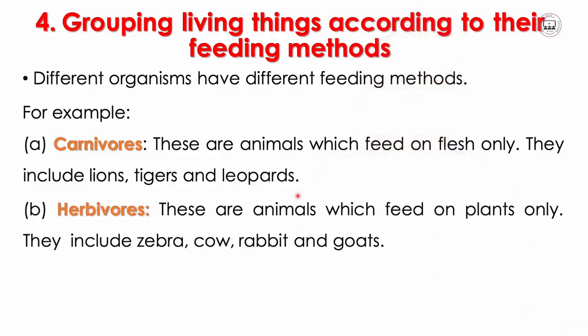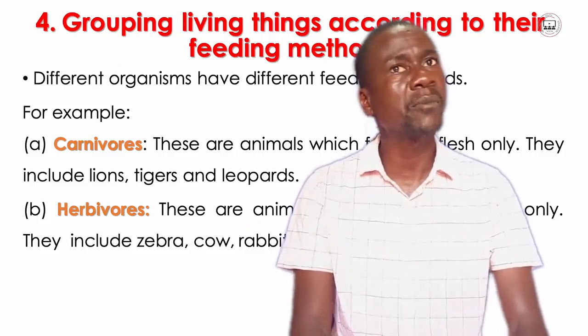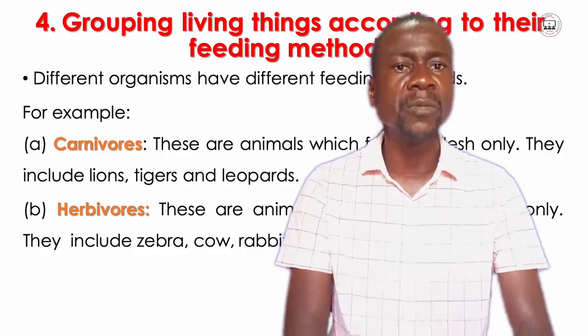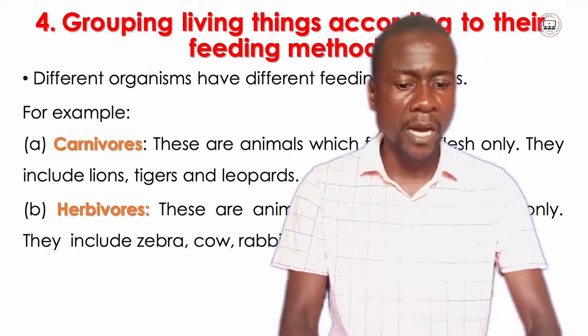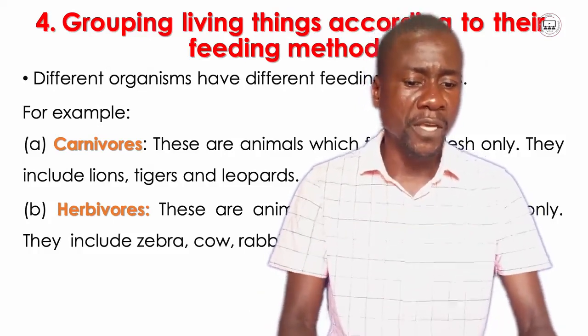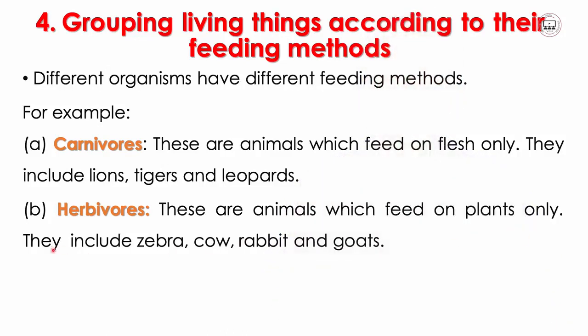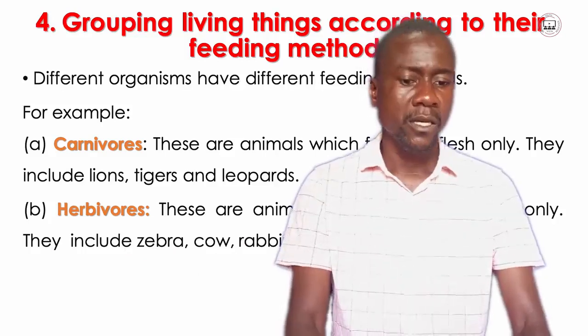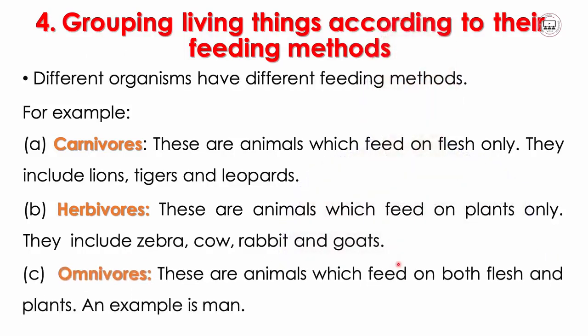And then we may have herbivores. These are animals which feed on plants only. They never feed on other animals, they feed only on plants, which means any type of vegetation becomes a part of their feed. So if they happen to find food, this becomes only the plants only. So this might include the zebra, cow, rabbits, goats. You may continue by adding sheep, such kind of animals. Then lastly, we may have the omnivores.